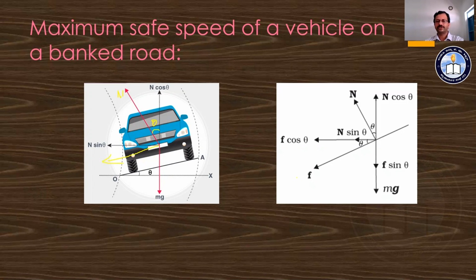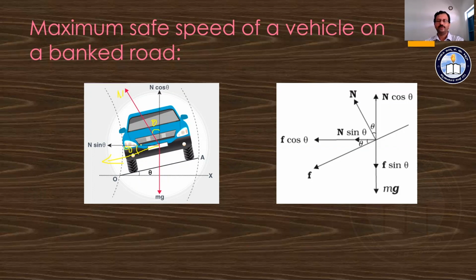Now the frictional force is indicated as F. And this frictional force can be split into two components: one along the horizontal direction and another in the vertical direction. Over here, the angle that is created can be shown as equal to theta. We can call this angle theta.